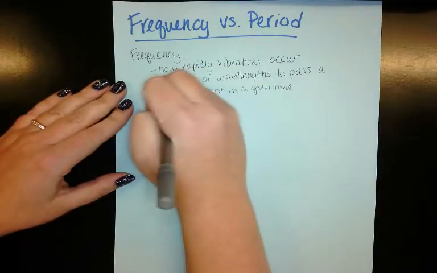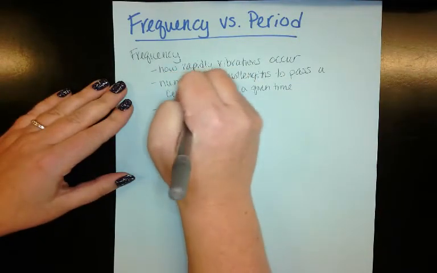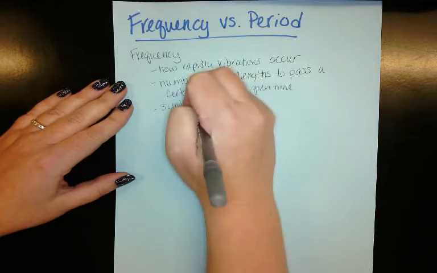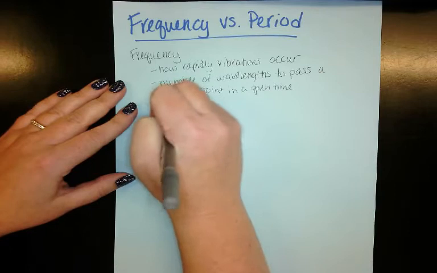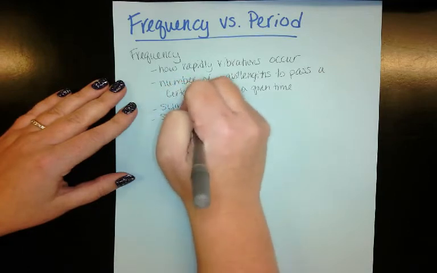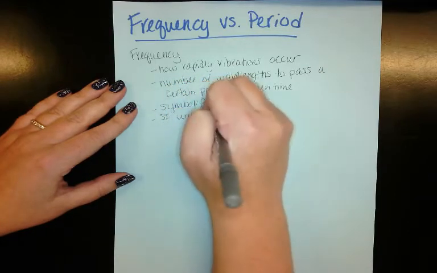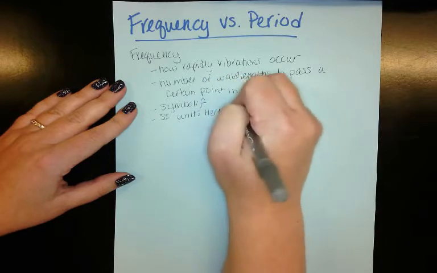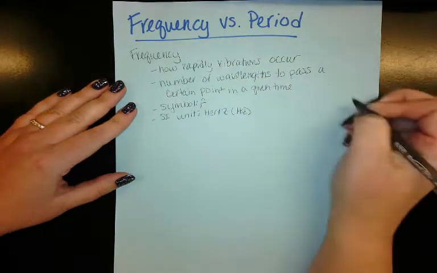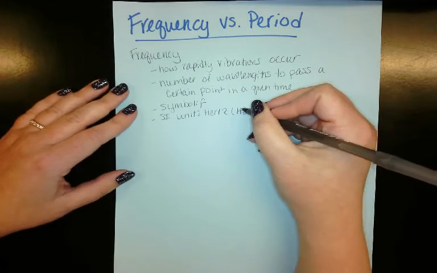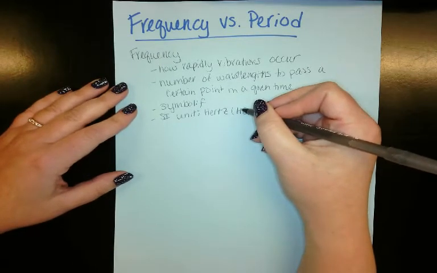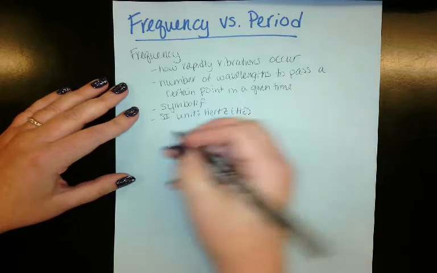When you're looking at frequency, the symbol is going to be an italicized letter f, which we're just going to make a lowercase f. And its SI unit is going to be hertz, which is Hz. Okay, again, this is after the last name of a scientist who researched and studied waves. Also, they gave them recognition, just like Newton gets recognition.